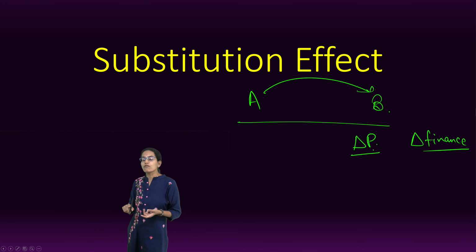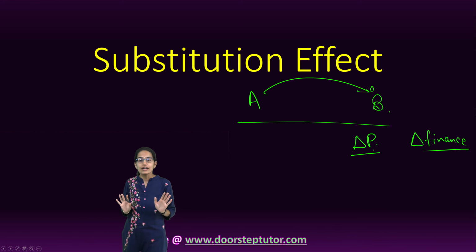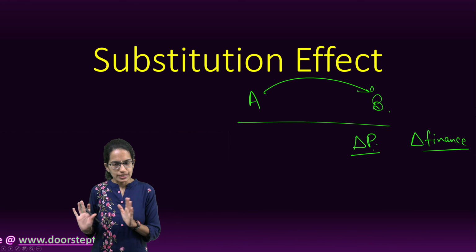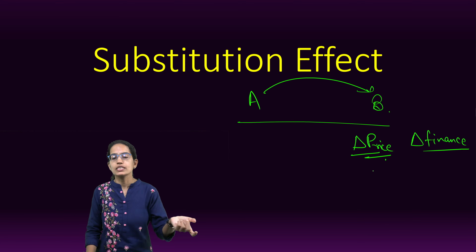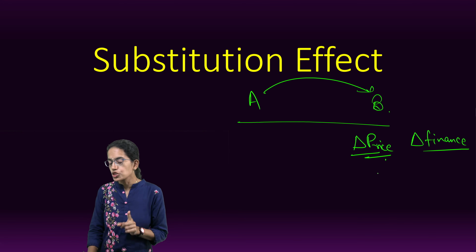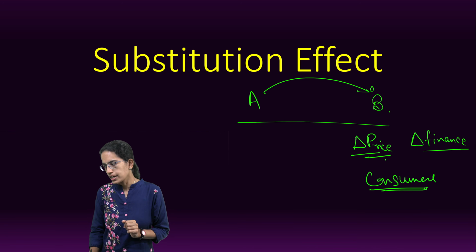If the price of the commodity A that I was consuming booms up, probably I'll search around for other decent quality goods that I could get at a reasonable price, right? So price and finance, both of these affect the substitution effect. Now, substitution effect is not only limited to consumers, right?